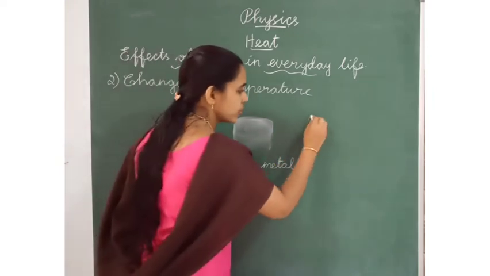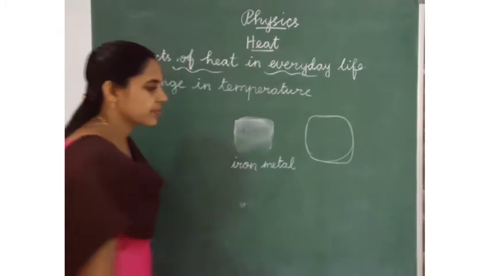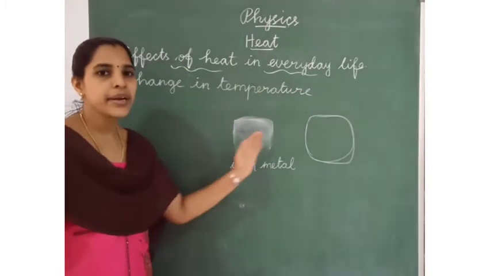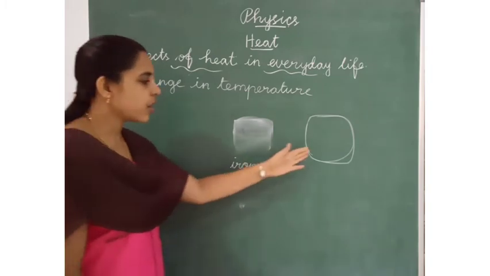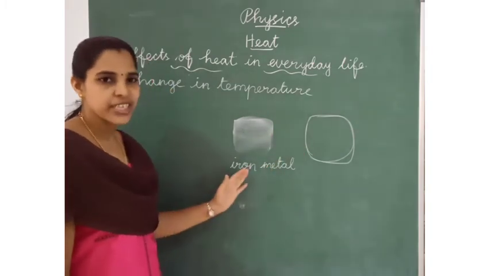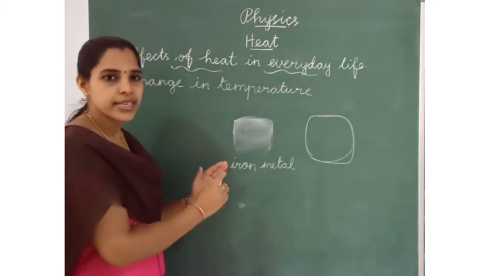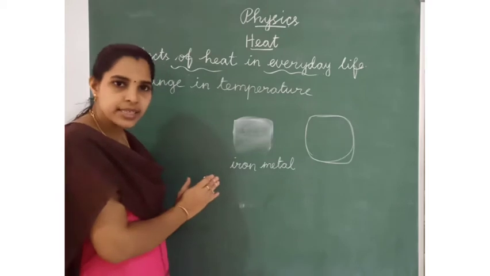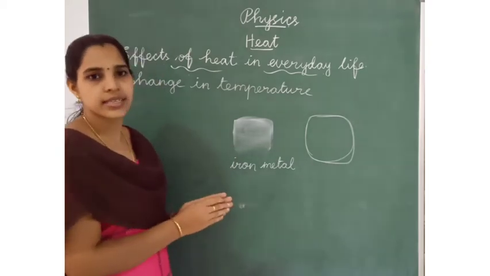So its temperature also increases. When the object is cooled, the random motion of the particles decreases, so its temperature also decreases.